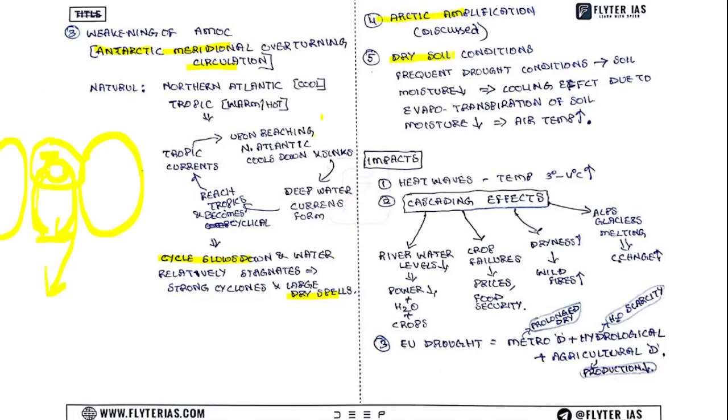The fifth point is dry soil conditions. How does this impact drought conditions? If the land has some moisture, then because of the heat, the land will not get heated; the moisture will be evaporated. But if there is no moisture, the land will get heated, then the air temperature will rise, and finally drought conditions will prevail. These effects or impacts are self-explanatory. And in the EU, all kinds of droughts are present at some levels: meteorological drought, hydrological drought, and agricultural drought.